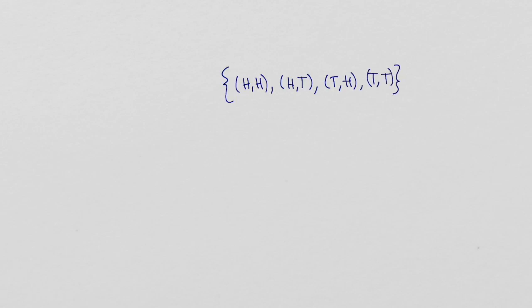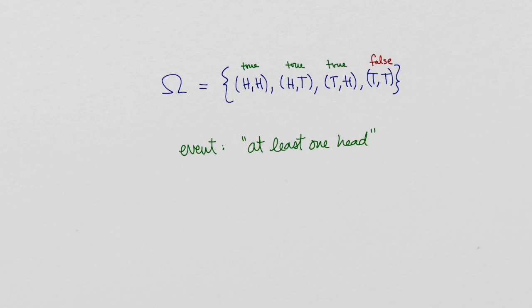We begin by writing down all of the possible outcomes, HH, HT, TH, and TT. We'll call the set of all possible outcomes the sample space, and we'll use the letter capital omega. If we want a variable name for one of the outcomes, we'll use lowercase omega. An event is a statement which is either true or false for each outcome. For example, the event at least one head is true for these 3 outcomes and false for this outcome. We can associate an event with the set of outcomes for which it's true, so we will say that an event is a subset of omega.